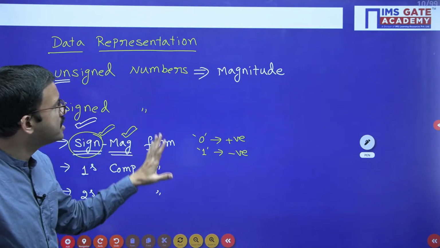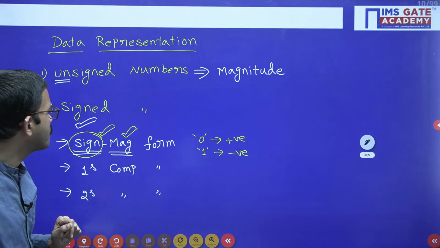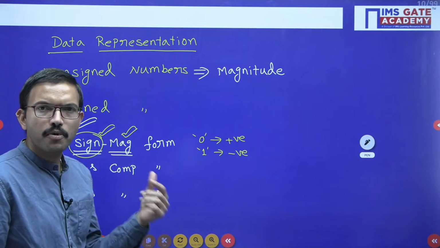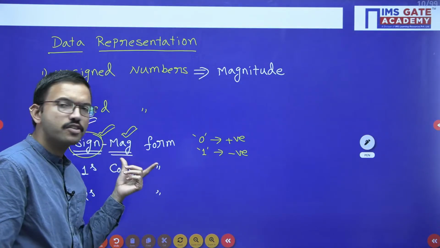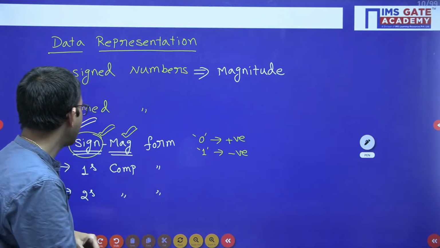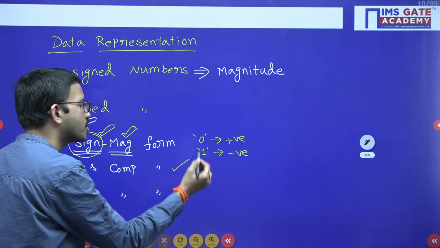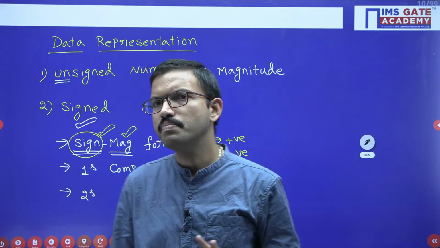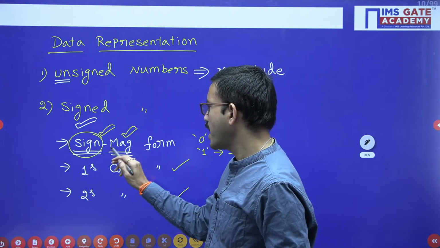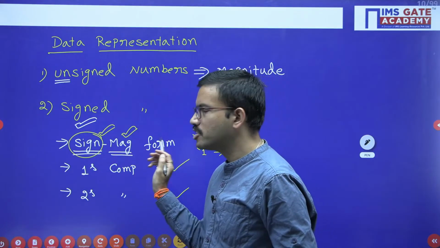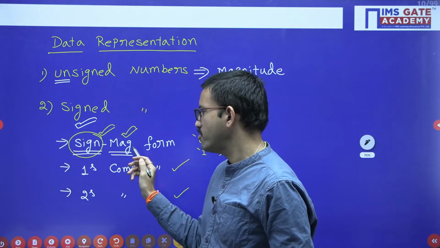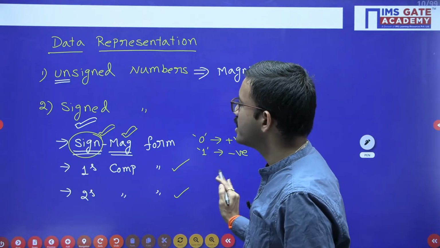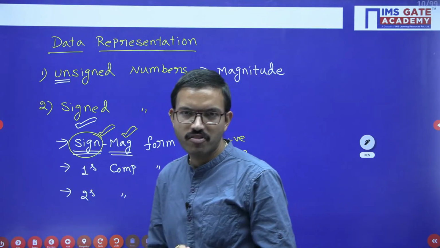Okay, that is the representation for sign magnitude. Now whatever representation you get for all positive numbers as per sign magnitude form, the same representation is applicable in ones complement and twos complement for all positive numbers. But regarding negative numbers, the representation may vary.